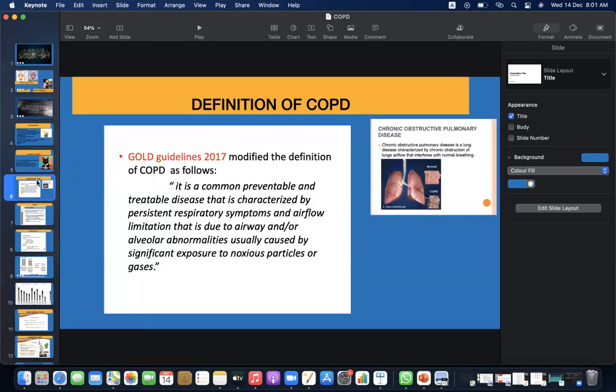Definition of COPD. The GOLD Guidelines 2017 modified the definition of COPD as follows. It is a common, preventable, and treatable disease that is characterized by persistent respiratory symptoms and airflow limitation that is due to airway and/or alveolar abnormalities, usually caused by significant exposure to noxious particles or gases.